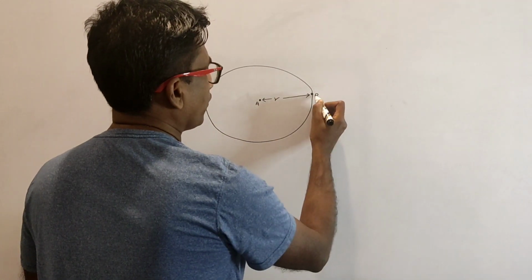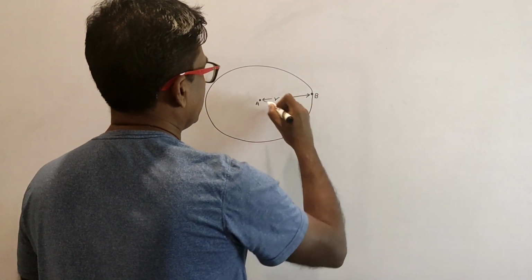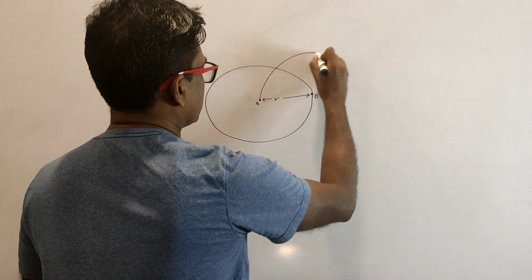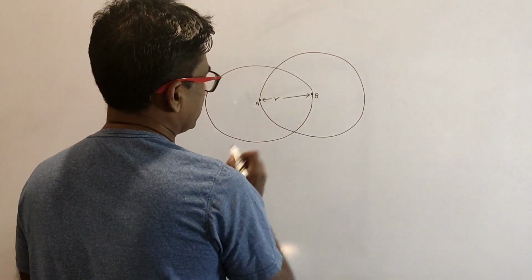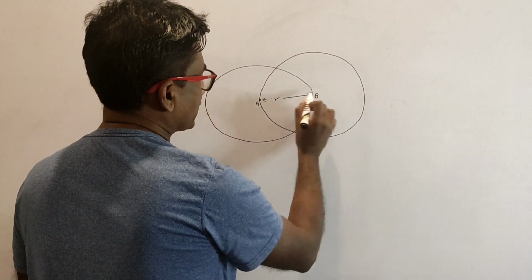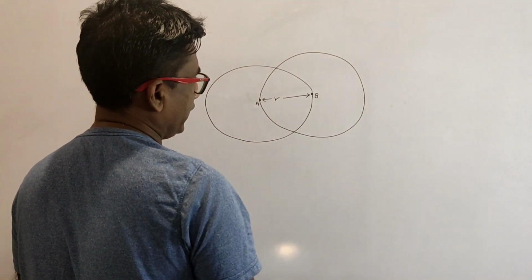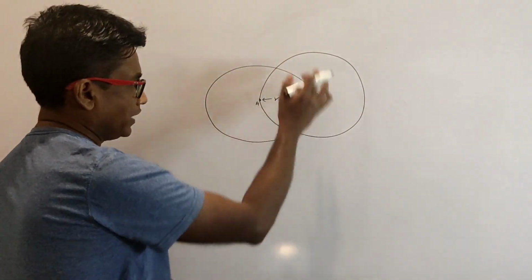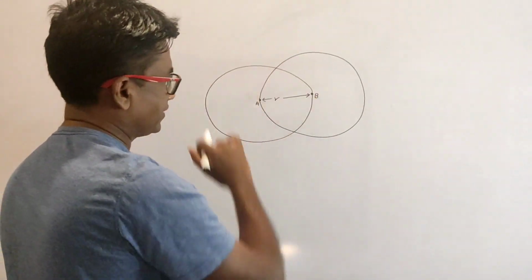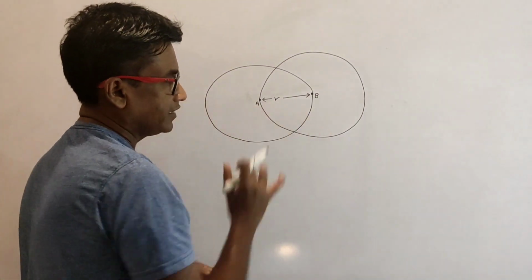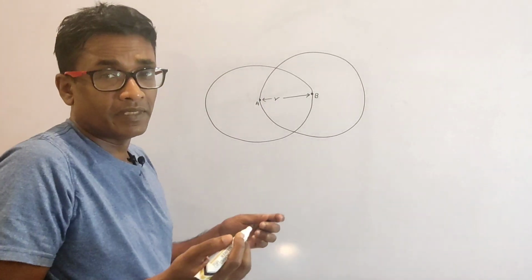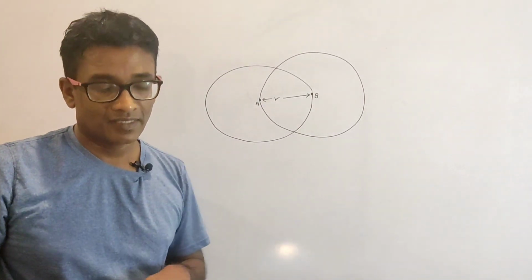If we consider point B as the center of the circle, then we can construct a circle like this. But the radius of the circle is the same. I know they don't look like circles, but imagine that they are circles, right? So this is what the third axiom says. It's pretty basic stuff, right?